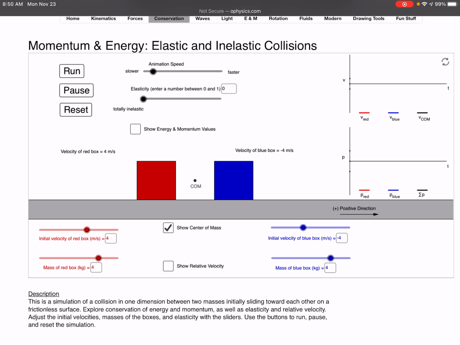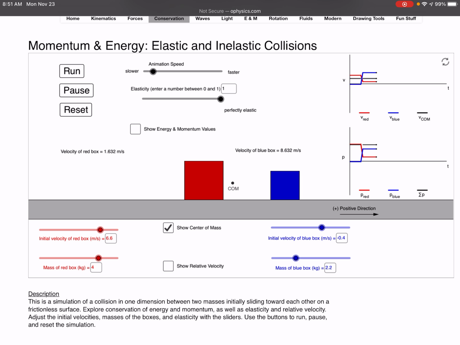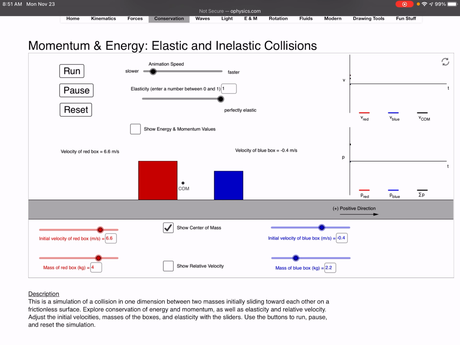And we could change this system in any way. We could make the collision elastic. We could, let's say, slow down the blue box a little bit, speed up the red box, and when they collide, if we follow that center of mass point between the two objects, maybe I'll make this one lighter weight, it should keep a constant velocity throughout the entire interaction. You see that? When we look at the graphs, that center of mass velocity kept a constant speed. Let's look at it again.